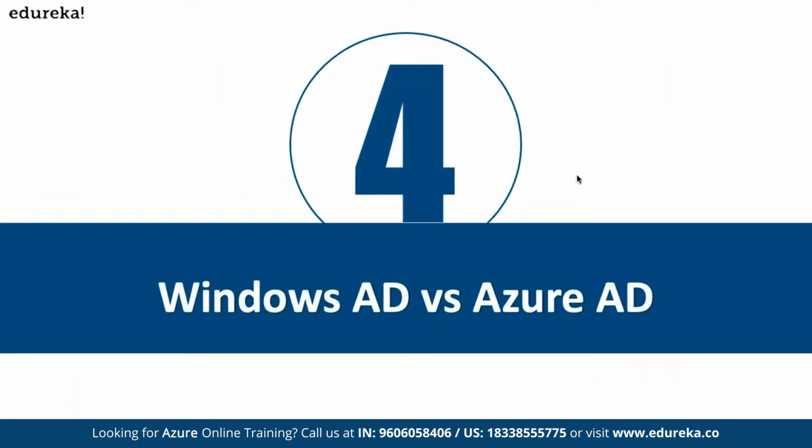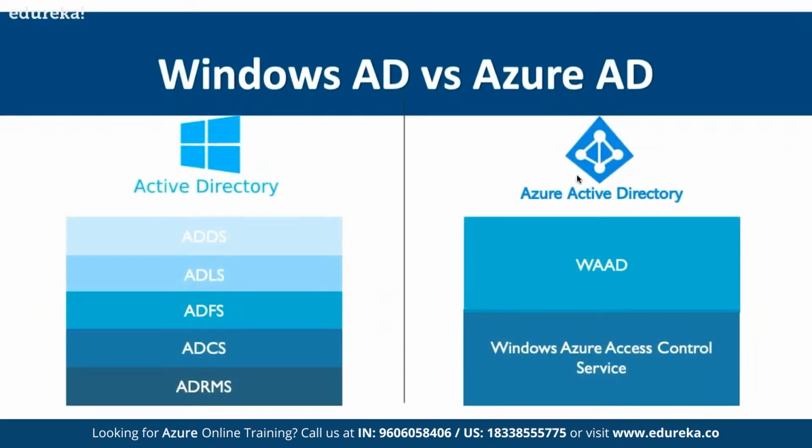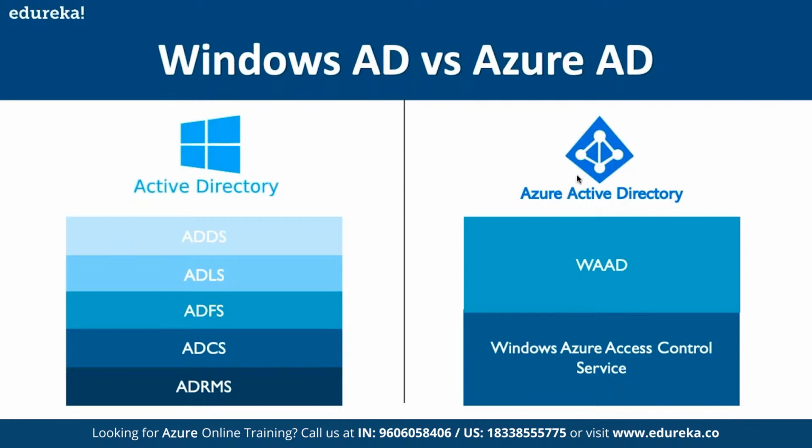So if you compare Windows AD versus Azure AD, then there are multiple pointers available here. So first of all, in terms of Active Directory, we have multiple domain services available. Let's say we have ADS. Basically, if you talk about the ADDS, it simply refers to Active Directory. First of all, we have domain services.